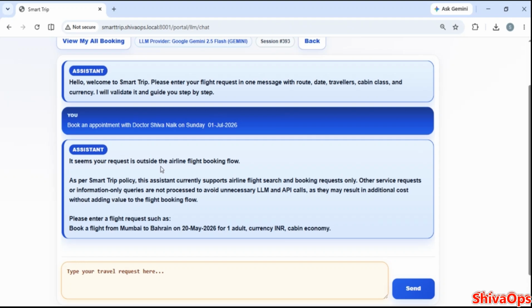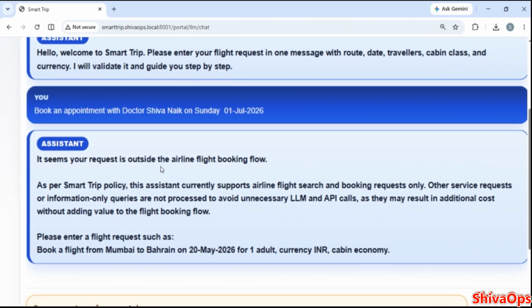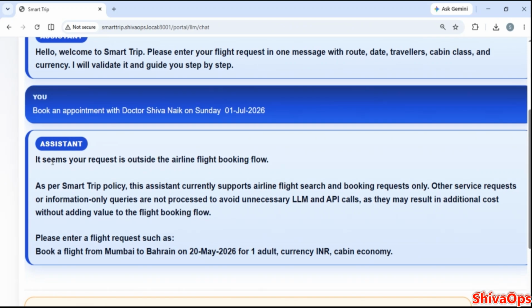See what it is saying: it seems your travel request is outside the booking flow. As per SmartTrip policy, this assistant currently supports airline flight search and booking requests only.